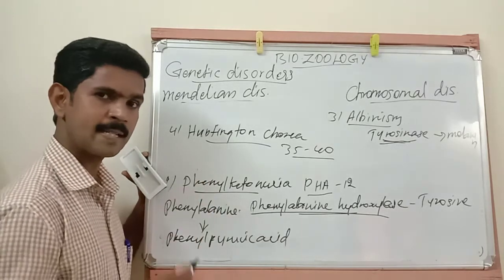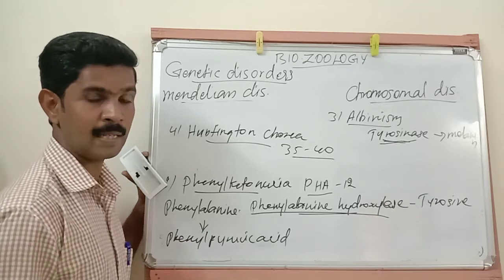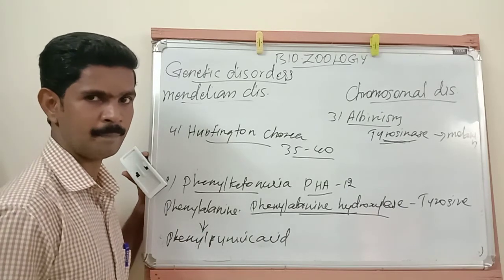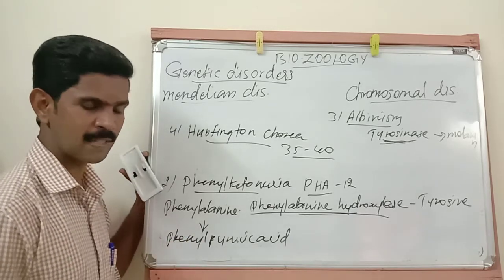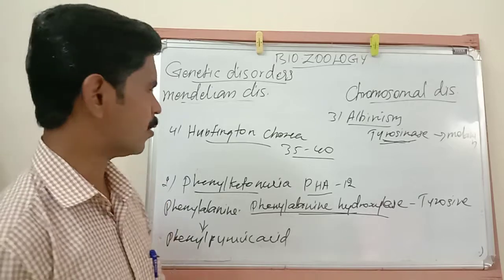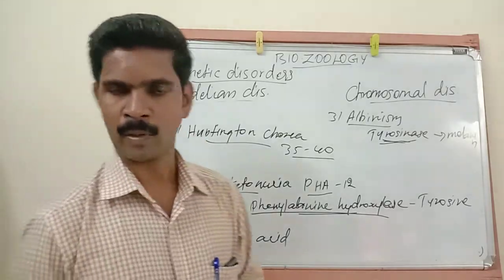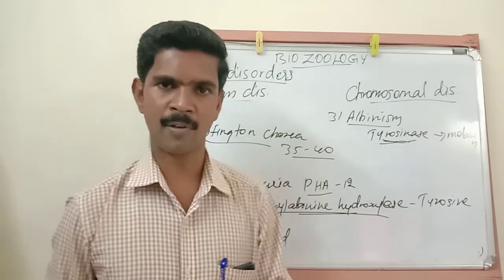Then the symptoms I mentioned: first, involuntary, uncontrolled jerking of the body. Then damage to the nervous system. Then the third one is physical and mental retardation. These are the symptoms of Huntington-Chorea. Okay, my dear students, genetic disorders are classified into 2 types.